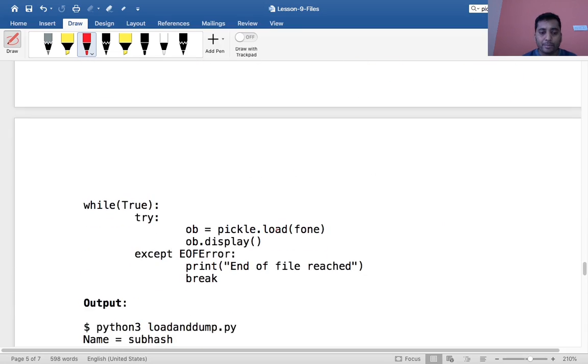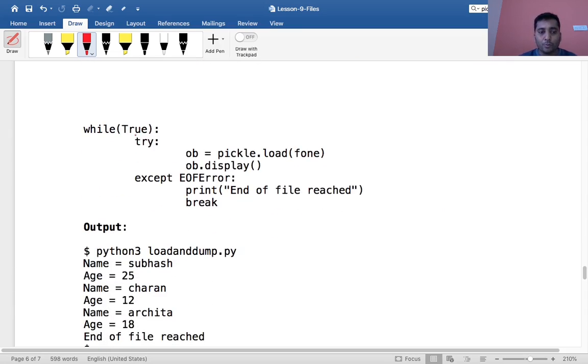This is a loop which is infinite. I am running this infinitely, each time until the entire file has been read. So it keeps reading the data from this file and starts printing the objects. When I say ob.display, it is proof that unpickling has happened successfully.